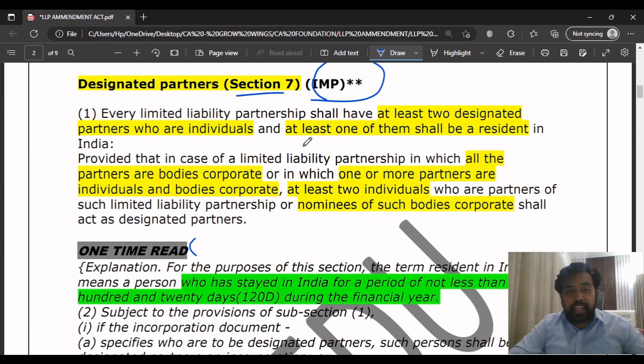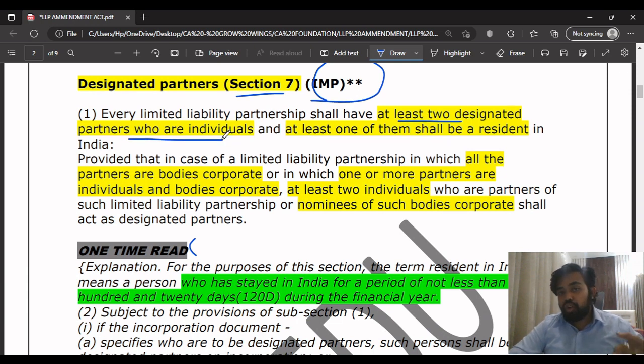Designated partners. Every LLP shall have at least two designated partners who are individuals, which you should already be knowing because this is there in your previous study material as well. Those who have studied the study material or have read the LLP Act will know that there should be a minimum of two designated partners who are individuals. See, a body corporate can't be a designated partner. An individual should be an individual, and at least one of them shall be a resident in India. Later on, they will explain what resident means. That also you have to see. It is very important from the exam point of view.